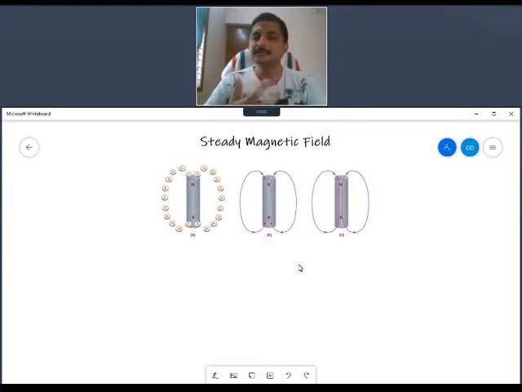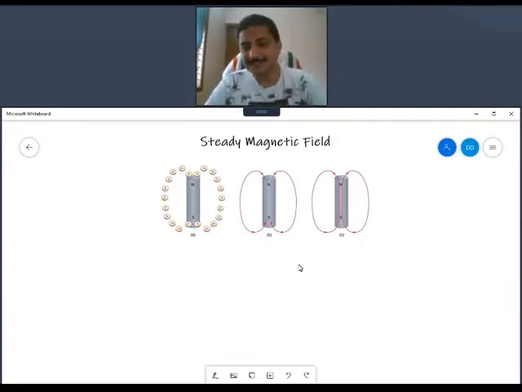Getting technical, these many technical names I can give based on the theorems or the hypothesis. So magnetic lines of force are nothing but magnetic flux lines. So they can be called magnetic flux lines.